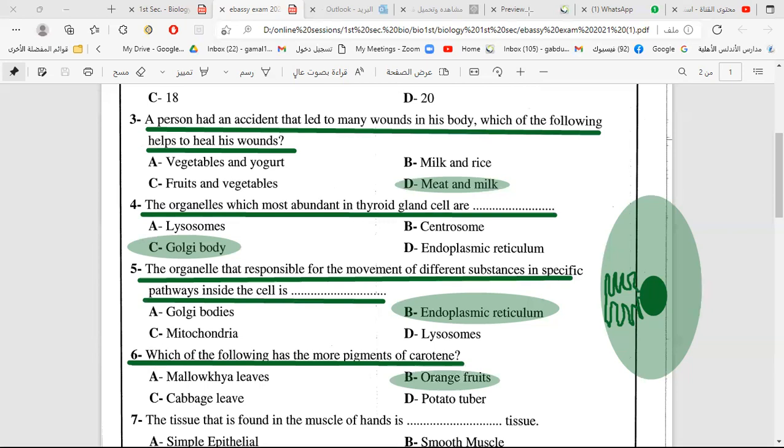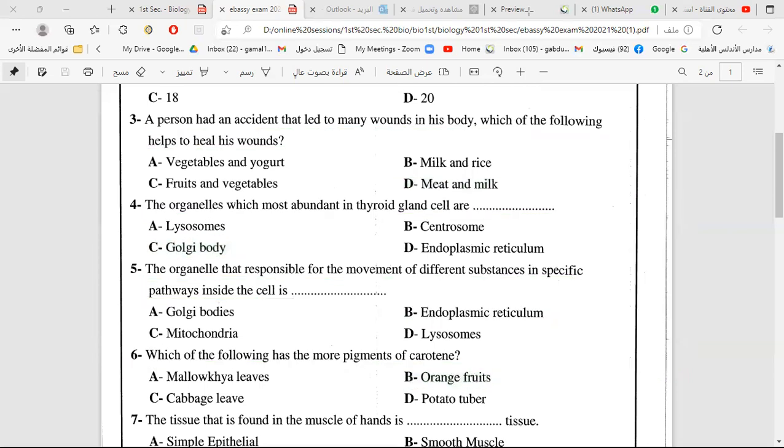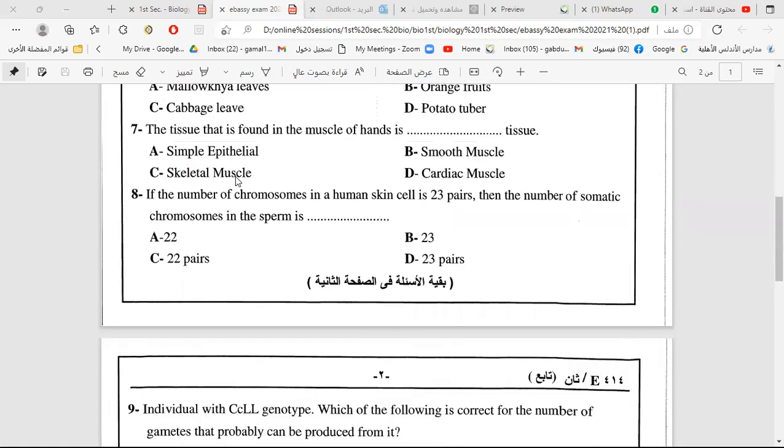Let's move to another question. The tissue that is found in the muscles of hands. Are you moving the muscles of your hands by your will or not? Is it voluntary or involuntary? Yes, voluntary. So, is it simple epithelial? The muscles are not epithelial. The epithelial tissue covers the body.